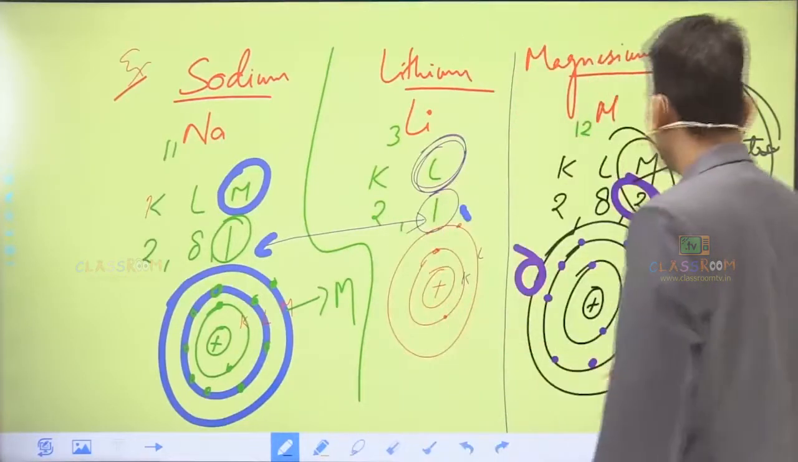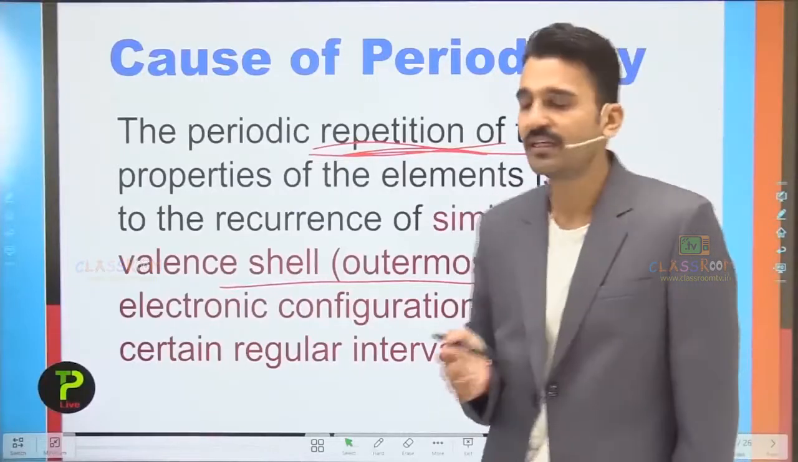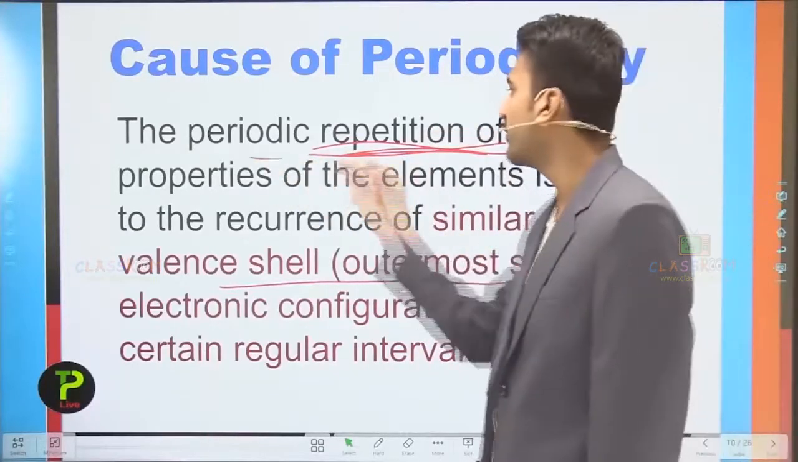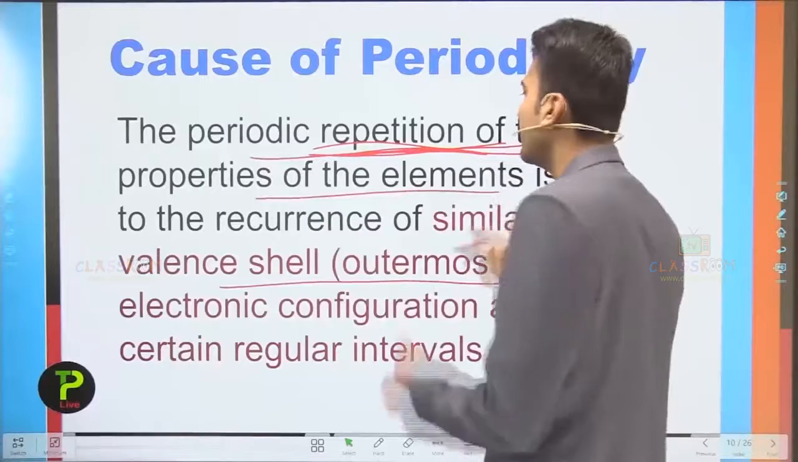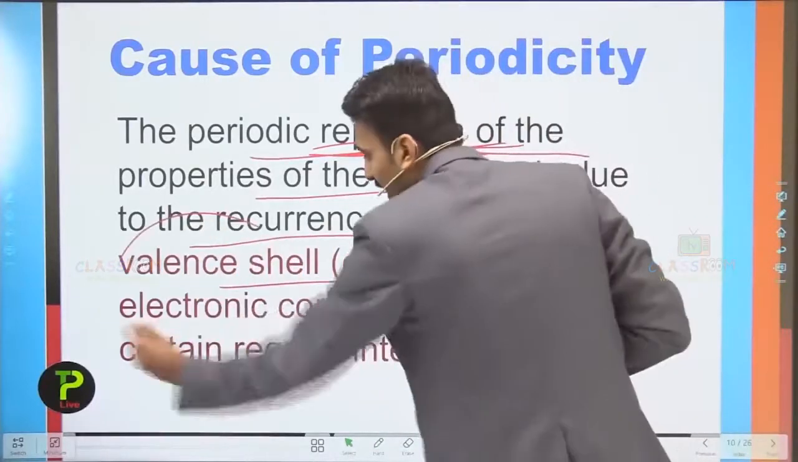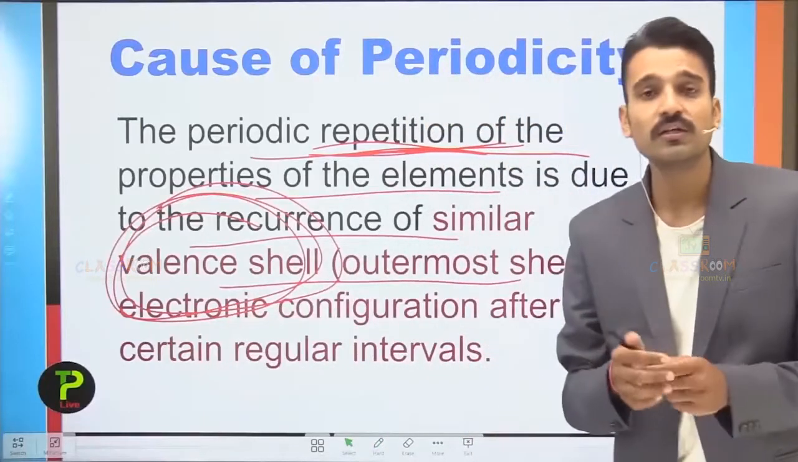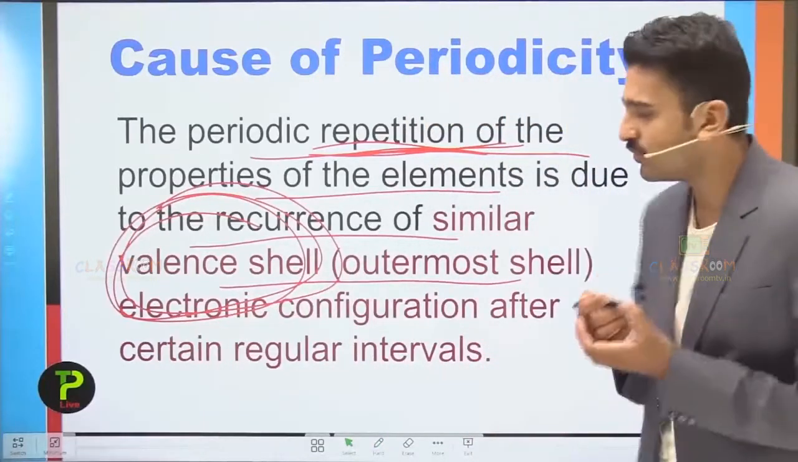So now moving back, now you know what is the cause of periodicity. Just reading it out, the periodic representation of the properties of the elements is due to the reoccurrence of the similar valence shell electrons, or the outermost shell electrons.